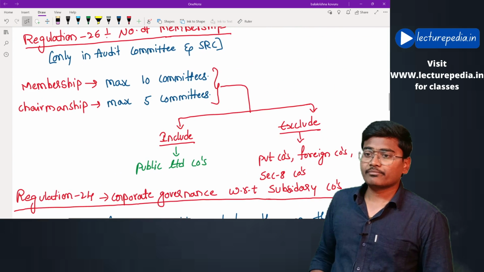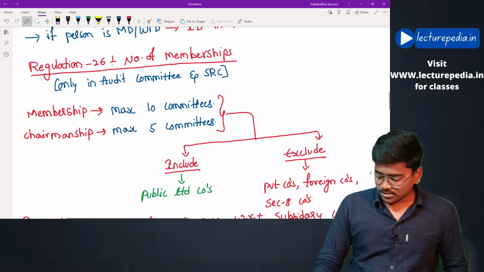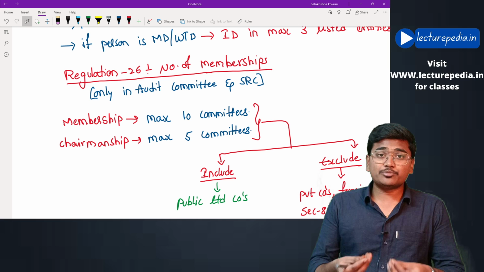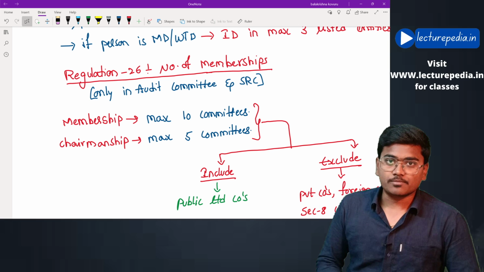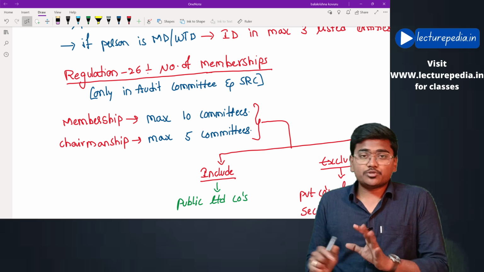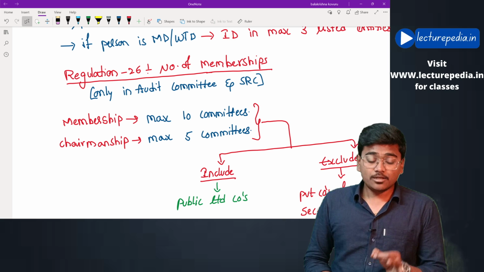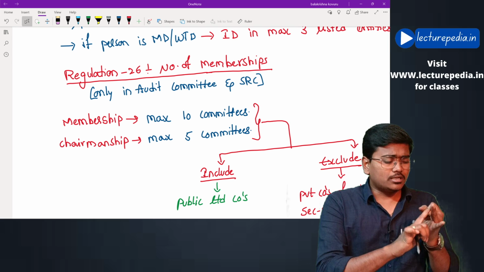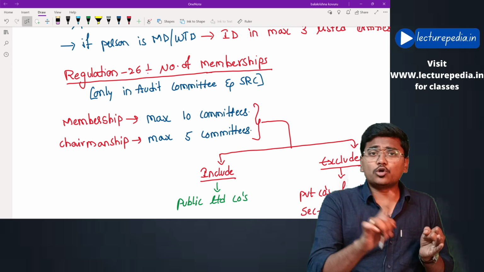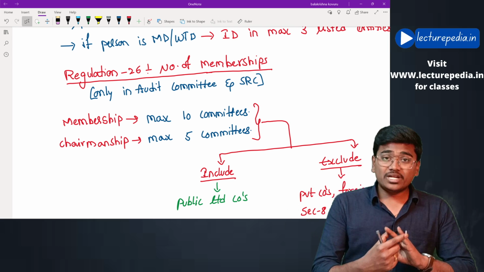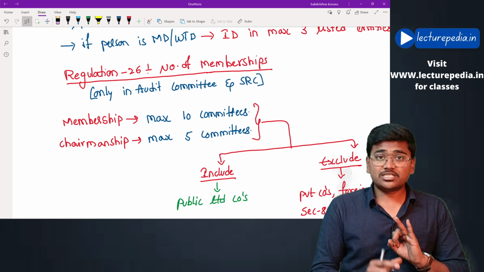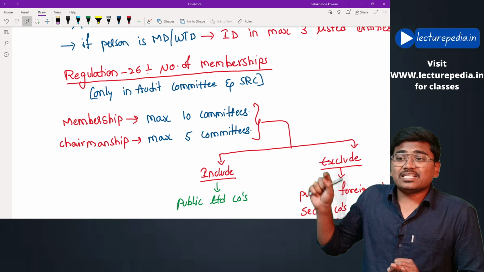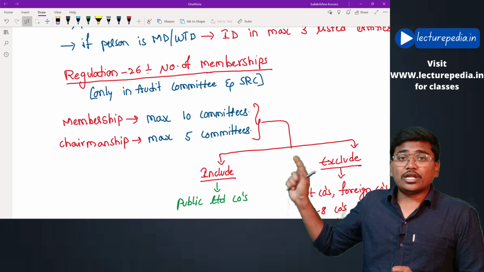Next, regulation number 26, which deals with the number of memberships. Memberships to what? Memberships to committees. While calculating the memberships of committees, you have to consider only the audit committee and the stakeholder relationship committee. Only the membership and chairmanship of these two committees should be considered for calculating the limit specified under regulation number 26.